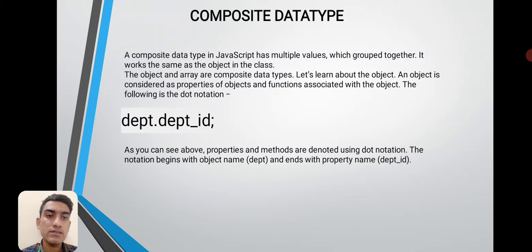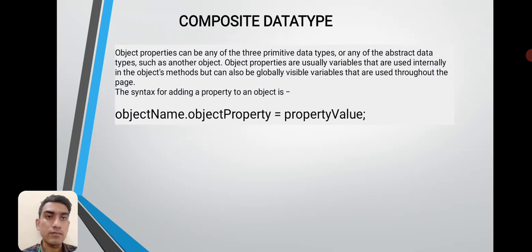The notation begins with an object name and ends with a property name. For example, department is an object name and department ID is a property name. So object properties can be any of the primitive data types or any abstract data types such as other objects.